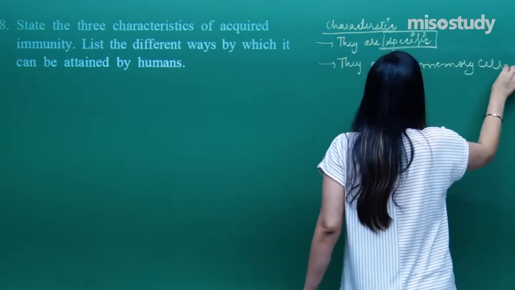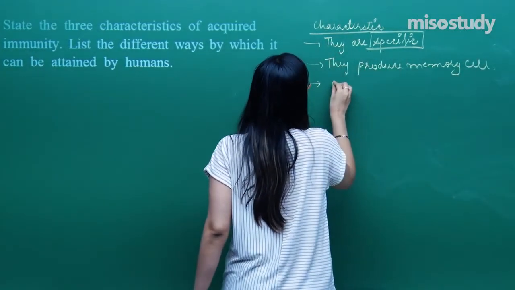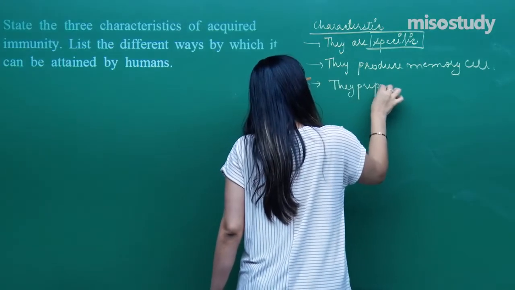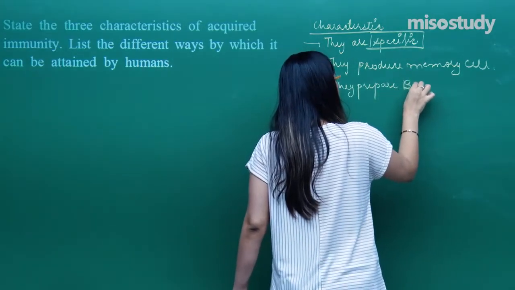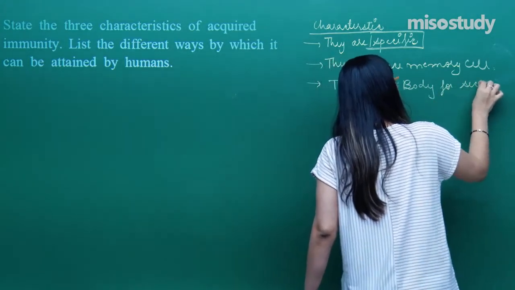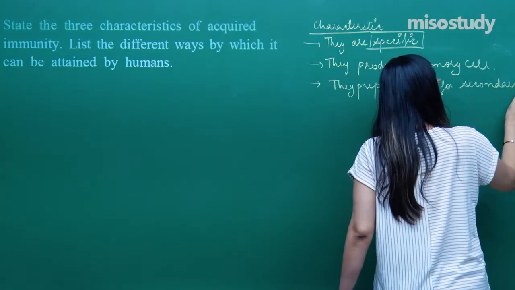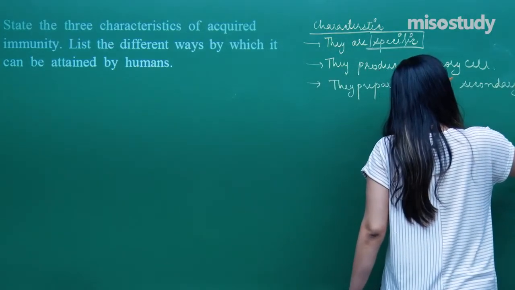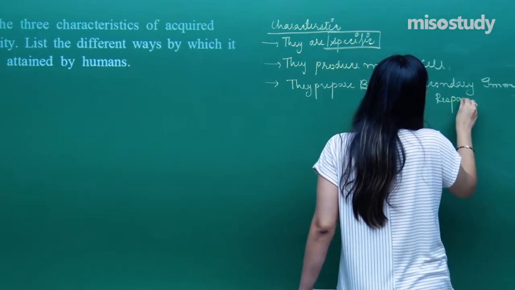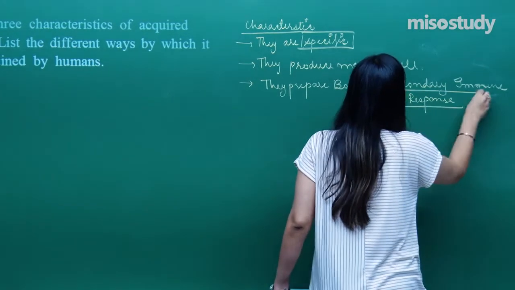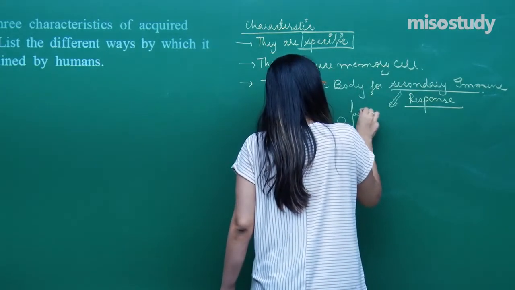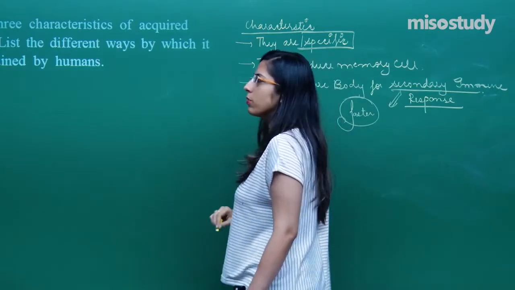Memory cells. And also another characteristic is that they prepare the body for the secondary immune response. And the secondary immune response is faster than the primary immune response.